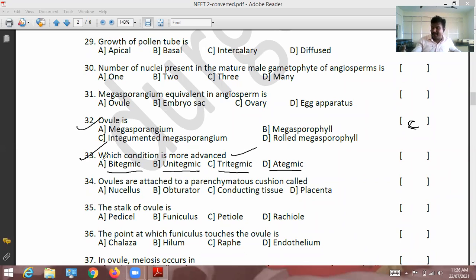In most of the population there are two integuments. In some plant populations, only one integument will be there. That is more advanced. So for 33, option B is correct. Unitegmic.